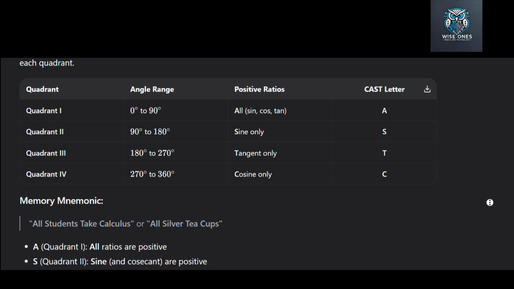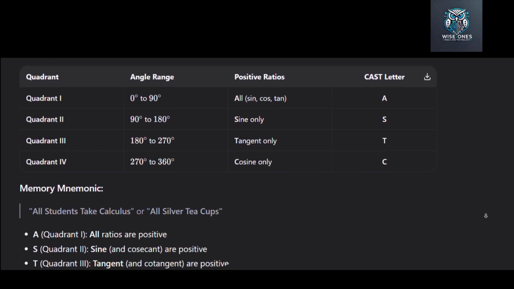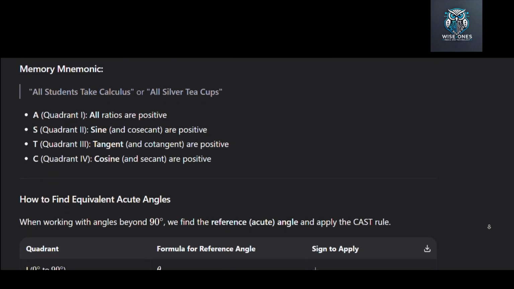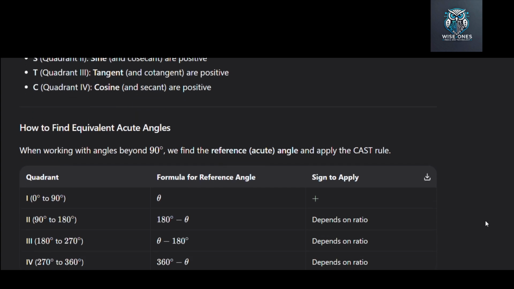Let me draw this out for you. Imagine I am drawing a big cross on the board here. Top right is quadrant 1, write A, all are positive. Top left is quadrant 2, write S, sine is positive. Bottom left is quadrant 3, write T, tangent is positive. Bottom right is quadrant 4, write C, cosine is positive.